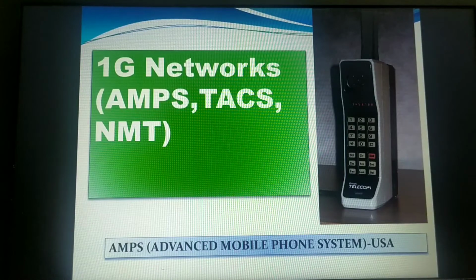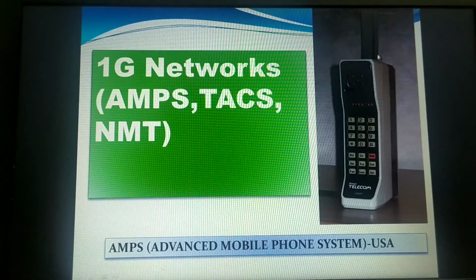A very important question from this topic, which had come in previous examinations, was: what does G refer to in networking? G actually refers to the generation in networking. This is a very important 1 mark question which had appeared in the examination. Okay, now let us start with the first generation.